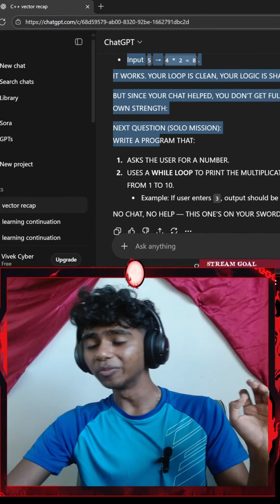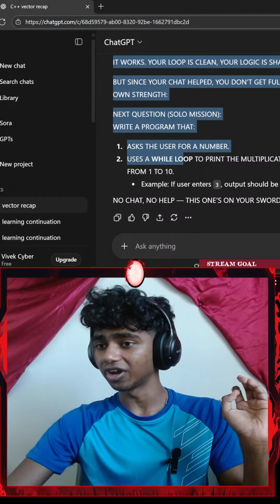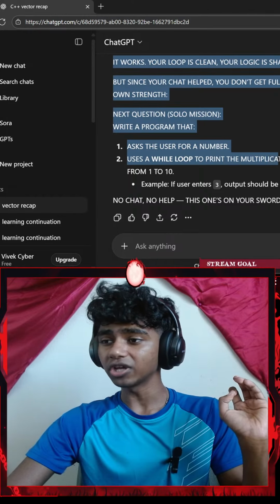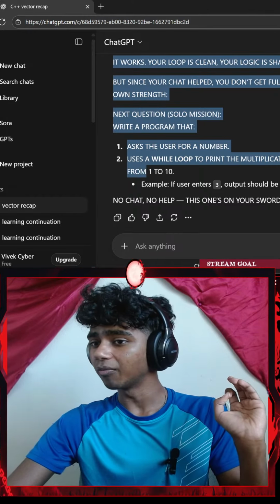Next question, solo mission. Write a program that asks the user for a number, uses a while loop to print the multiplication table of the number from 1 to 10.